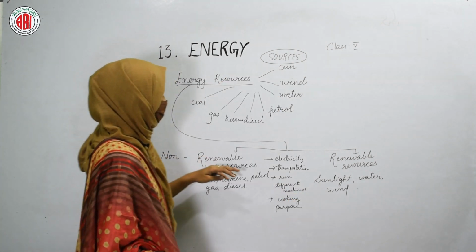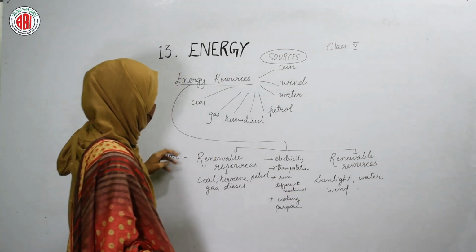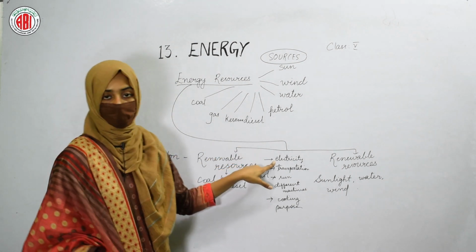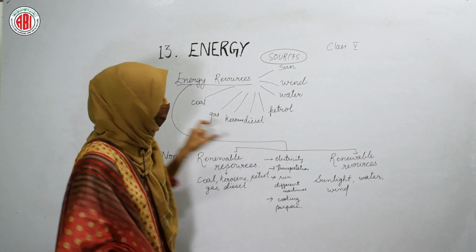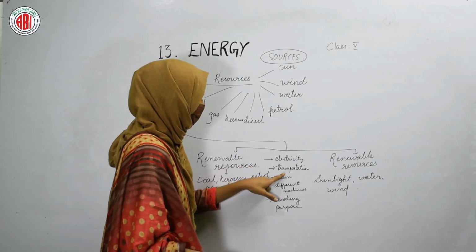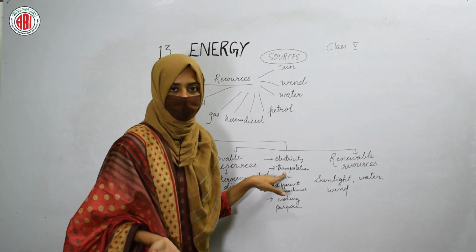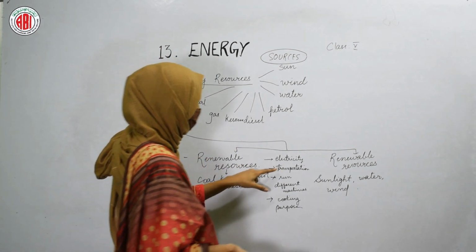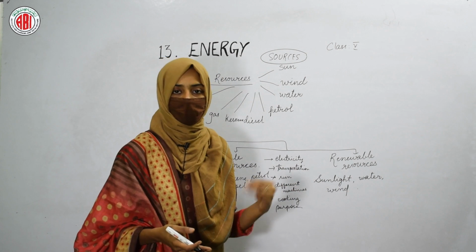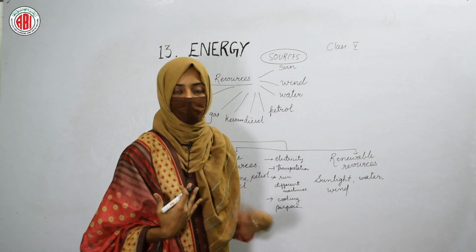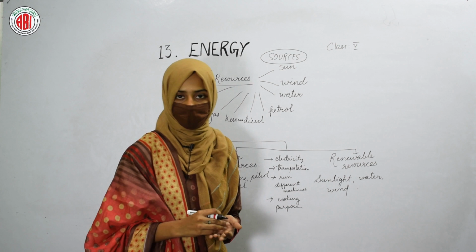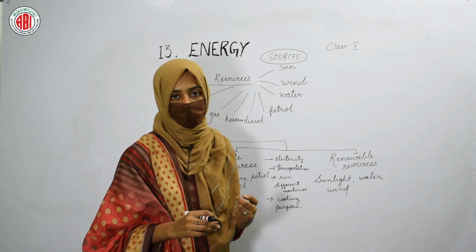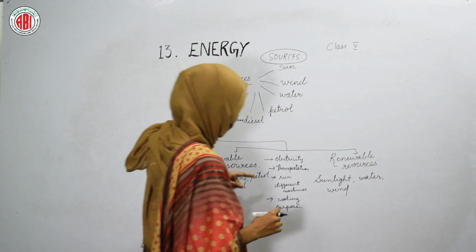So when we talk about the uses of energy that we get from non-renewable resources, then it includes the production of electricity. By burning fuels we can run the different vehicles, and those vehicles help in transportation. That transportation means moving from one place to another place. So we move from one place to another by using vehicles. Those vehicles can run by using energy which is obtained by burning fuels like petrol and diesel.